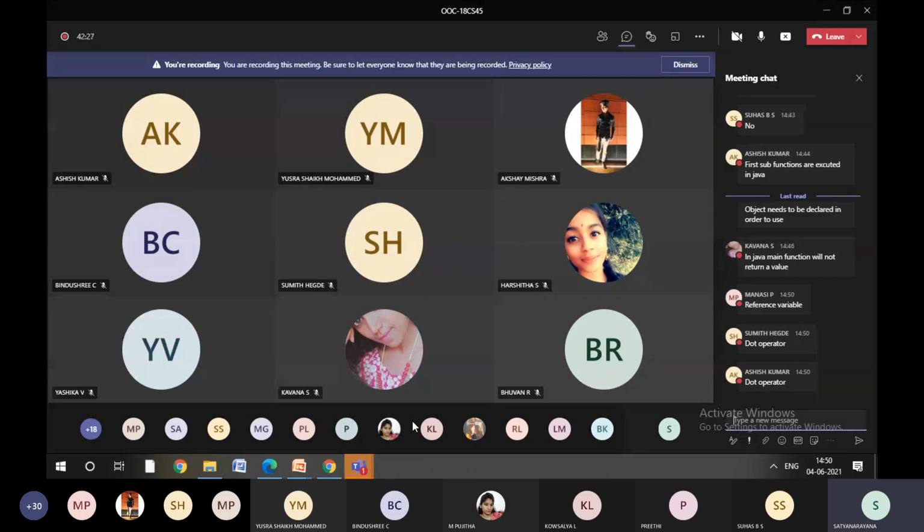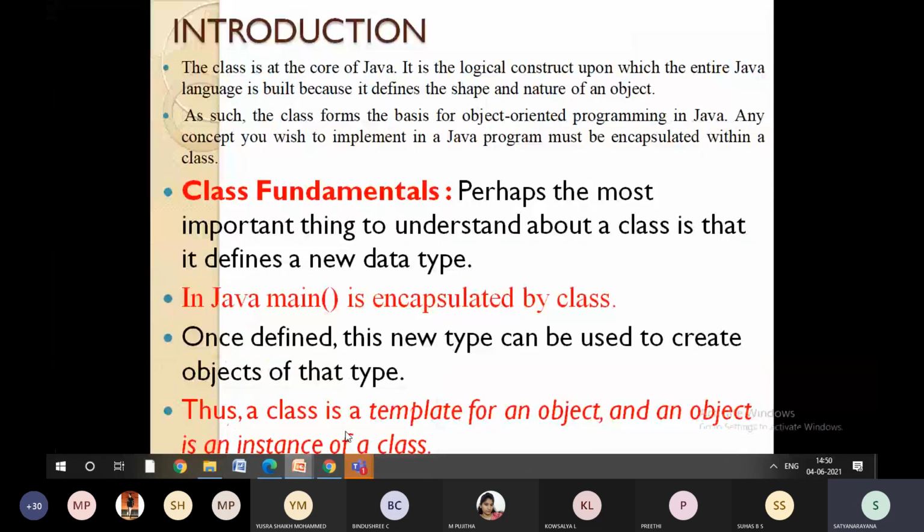Mansi, we don't use the reference variable because it stores only the address. We don't require the address here. First, we need to access the members, so to access those members, we use the dot operator, right?